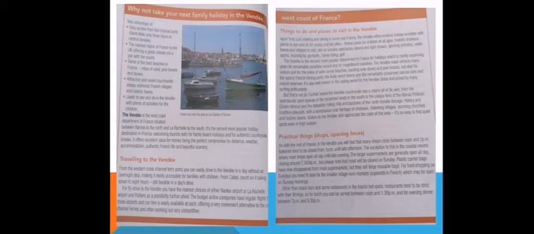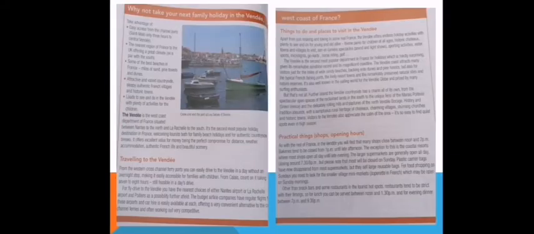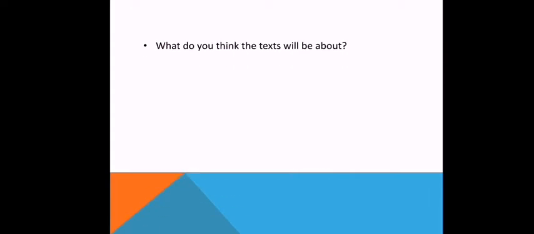Let's have a look at the articles. We have some things written in bullet points. We have some things written in paragraphs for both. We also have a nice picture here of boats in a harbor, it looks like. We have some subheadings: things to do and places to visit, practical things, traveling to Vendée. So it seems pretty clear and organized, right? What do you think the text will be about? We already talked about that, and we said that it seems to be about taking a trip.